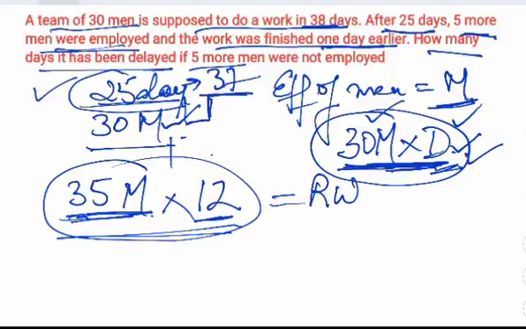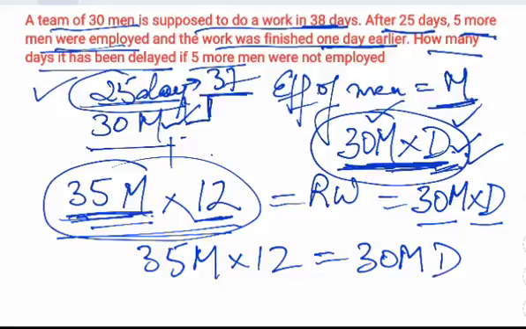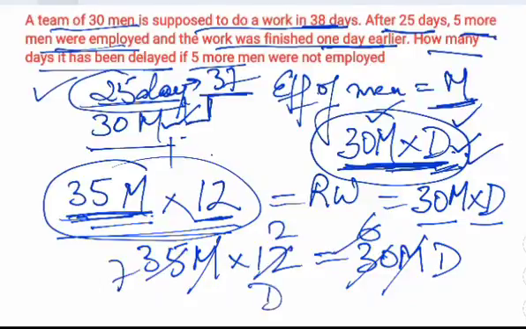This is also equal to the remaining work. So we can put this equal to 30 M into D. So 30 M into 12 equals 30 M into D. From this we can calculate the value of D. So this M gets cancelled. 5 6 are 30, 5 7 are 35, 6 2 are 12. So D comes out to be 7 into 2, that is 14.